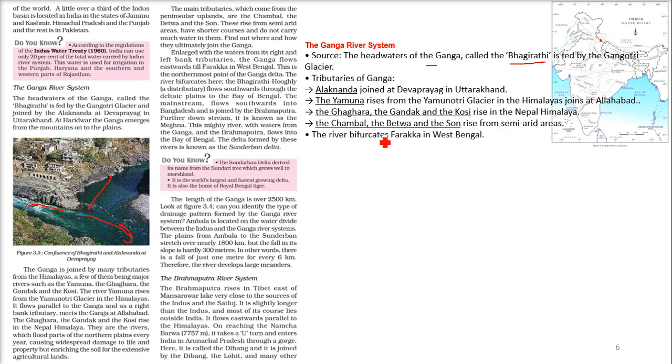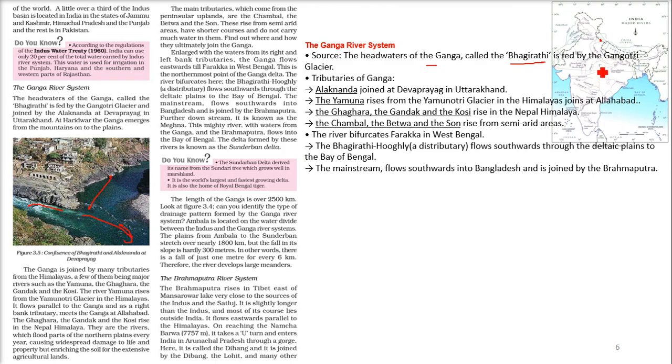This I'll show you. The river bifurcates at Farakka. Now it has reached here. Near Farakka in Bengal, it bifurcates. So one part goes here, that is called Hooghly, the Bhagirathi Hooghly, that is the distributary. It goes southwards through the deltaic plain to the Bay of Bengal.